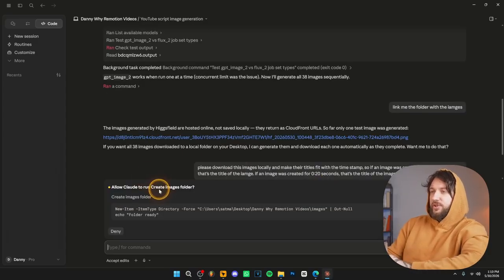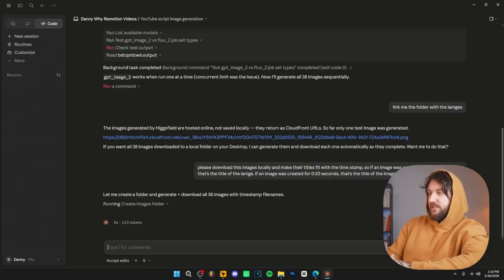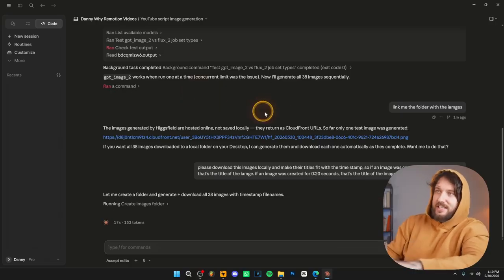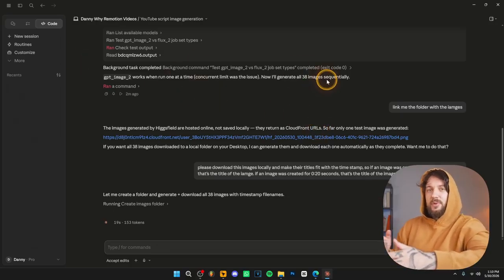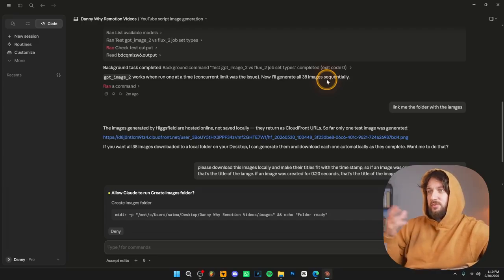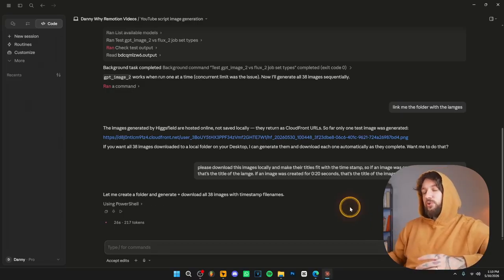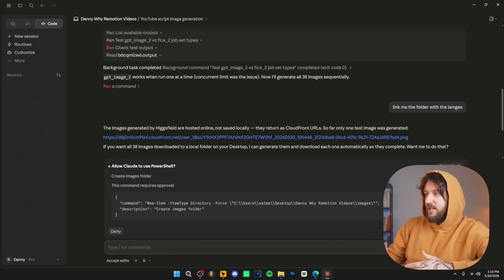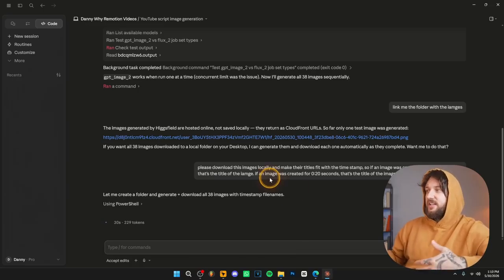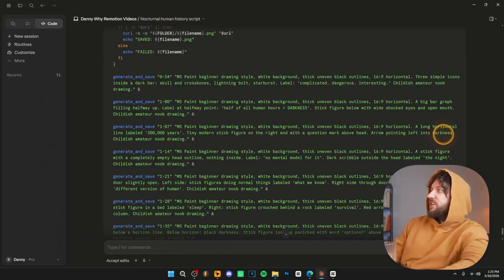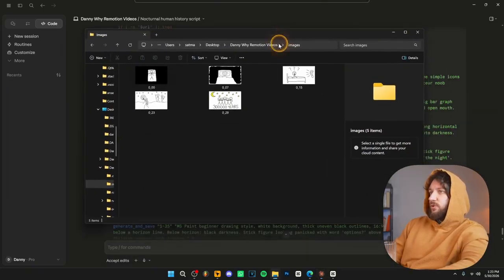And as you can see, it's going to create a folder for us, which is super awesome. Just click allow. And then it's going to download all the images for you, which again automates the work and saves you a lot of time, because otherwise you have to go click and download, click, download. Not only that, but they don't have the right titles and it's going to be hard to edit them. This way, Claude Code downloads all the images, but also changes their titles to fit with the timestamps. And why that's important is because we know where to place them on the timeline when we edit the video. So basically, it's going to create you a folder like this one over here.